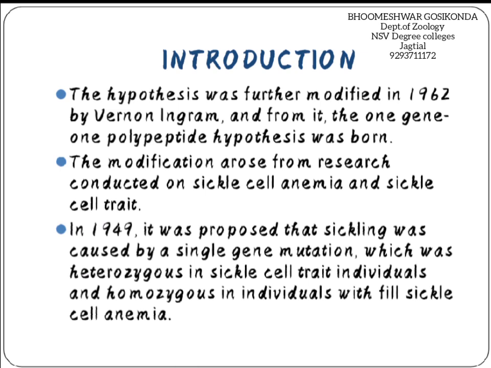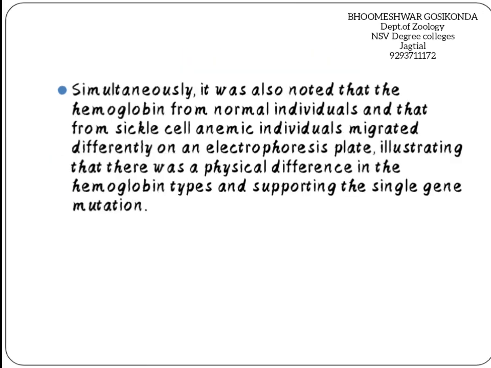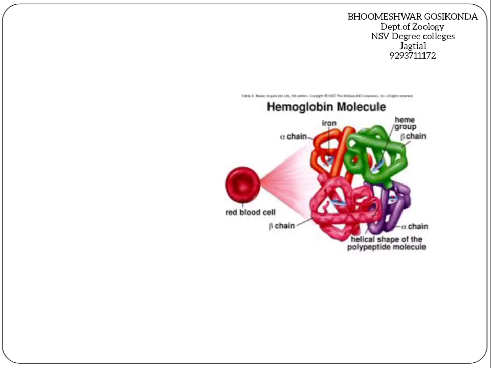Sickle cell anemia is caused by a single gene mutation, which is especially seen in the heterozygous condition. When the hemoglobin of a normal individual is compared with that of sickle cell anemic individuals, there is a physical difference in the hemoglobin types and structure, which also supports the single gene mutation. Now we will discuss the structure of the hemoglobin molecule.